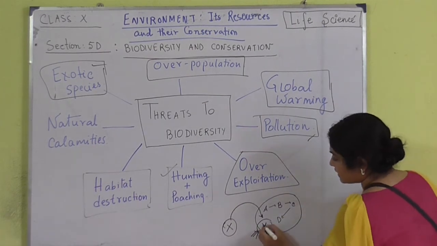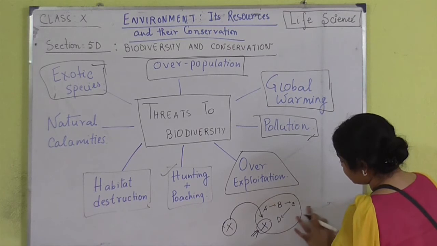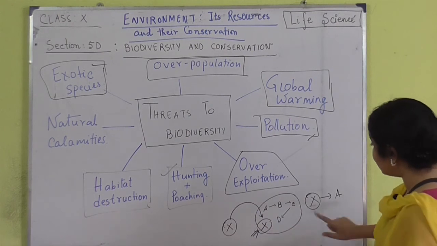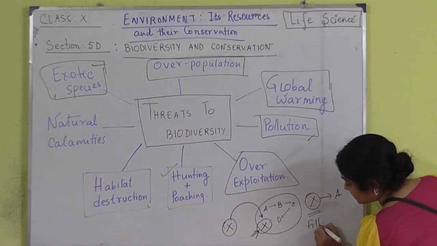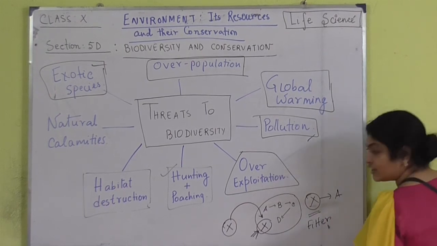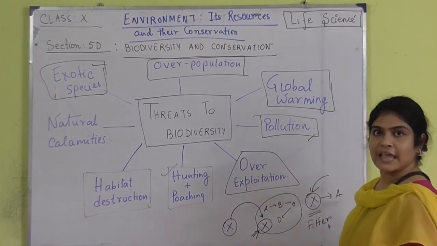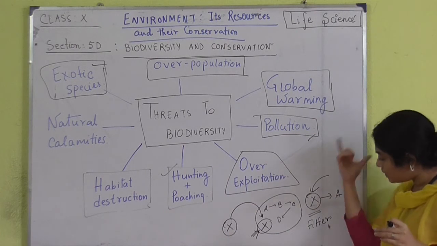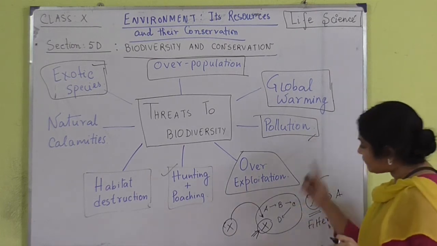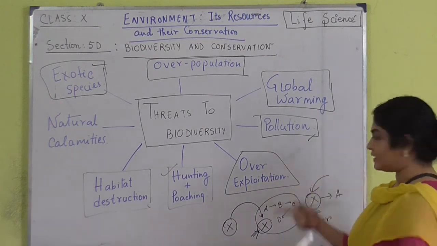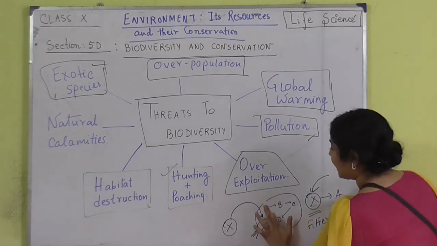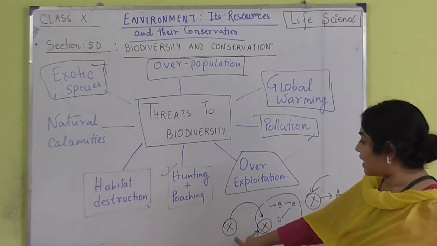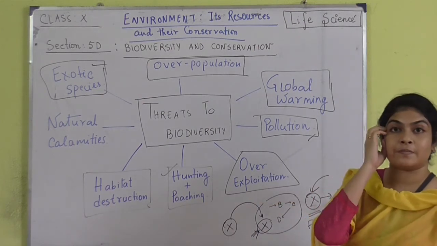So, suppose X is a competitor of A. What will happen if X is more fit, that means if X is fitter? Then nature is going to select X every time over A, because A is less fit. So, that is why nature will always select X over A. If X is constantly being selected instead of A, slowly A will go extinct from this area. This is the effect of exotic species on a particular environment.